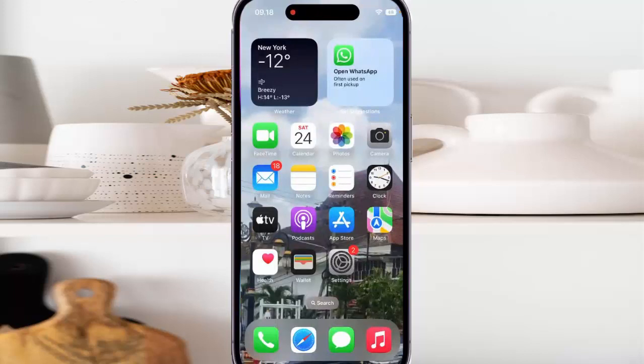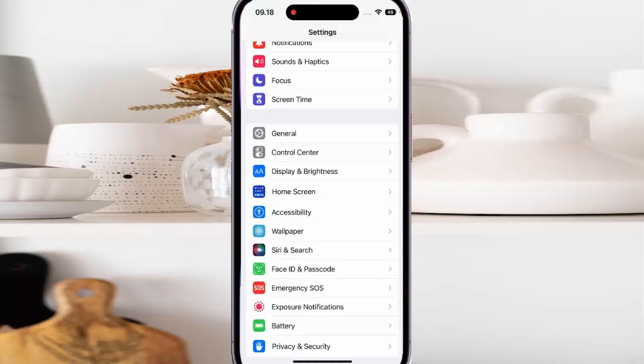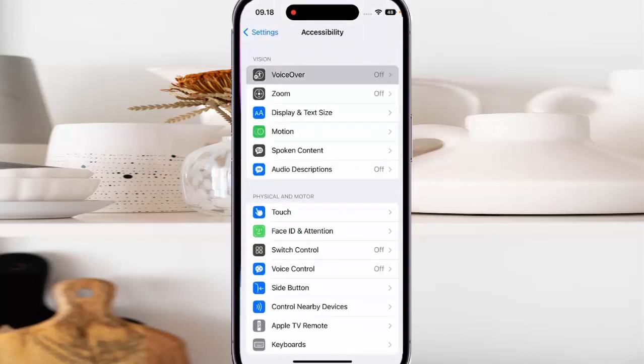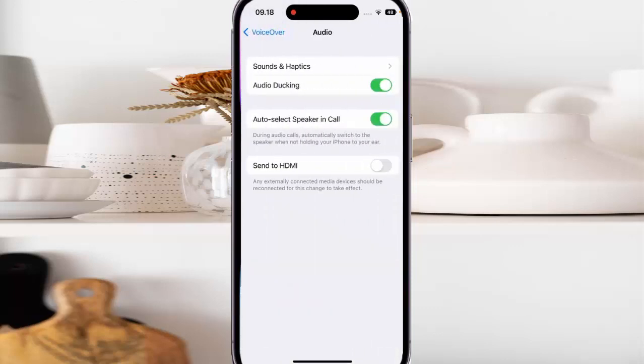To turn on or off a sound effect when a boundary is reached while VoiceOver is on in iPhone 14 Pro, go to Settings, scroll down the screen, and then tap Accessibility, tap VoiceOver, and then tap Audio, tap Sound and Haptic.